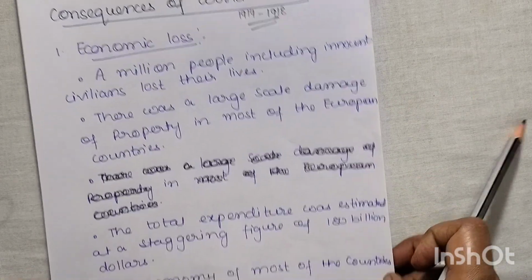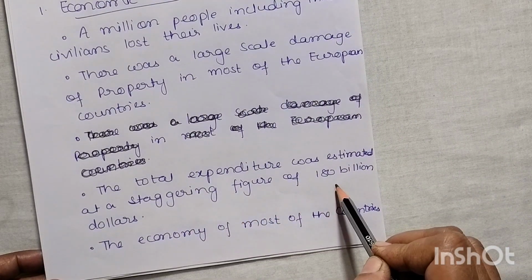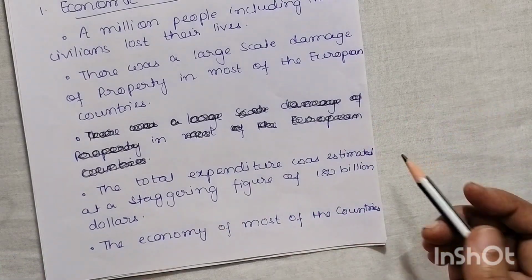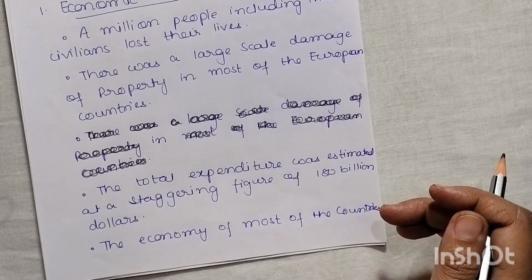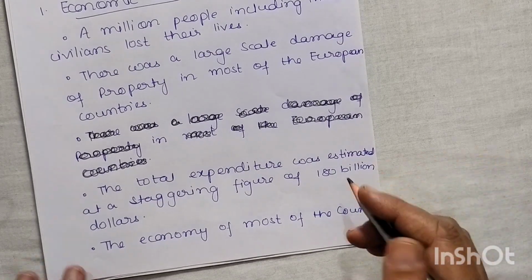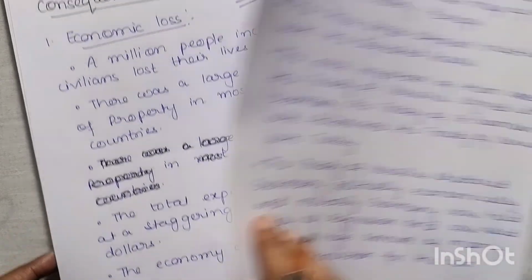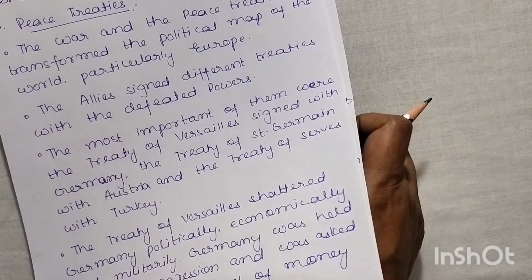The total expenditure was estimated as the staggering figure of $180 billion. So approximately the figure that has been estimated was $180 billion, that is the expenditure of the First World War. The economy of most of the countries was shattered, resulting in social tension, unemployment and poverty.